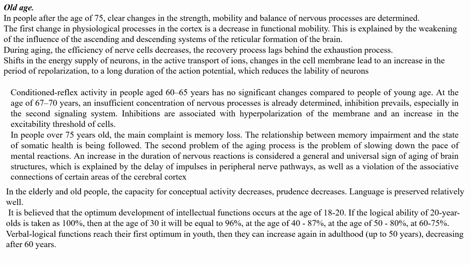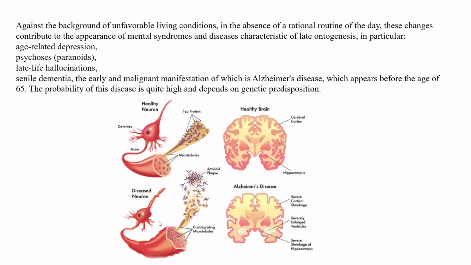Verbal logical functions reach their first optimum early, then they can increase again in adulthood until 50 years old and decrease after 60 years old. Again, this is against the background of some life conditions.